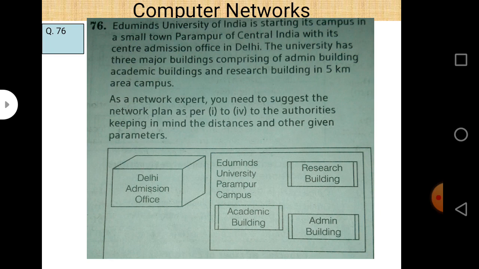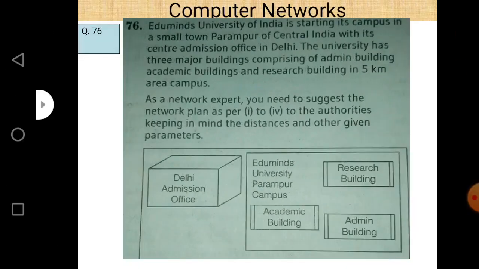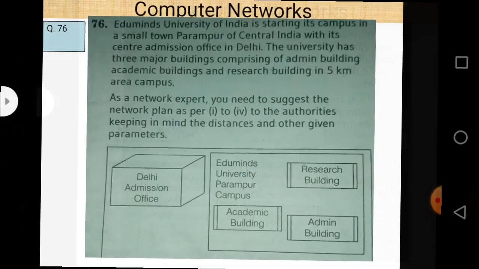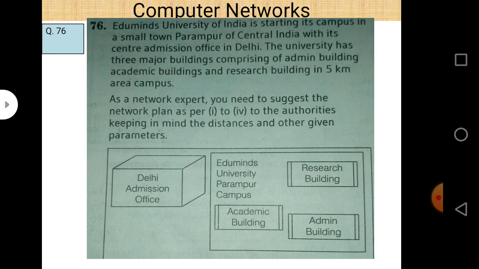So there is a question again regarding networking. So you have to solve this question. This is a diagram. We can see a diagram. There is a Delhi admission office and university campus. We can see that there are three buildings in it: academic building, research building and admin building.